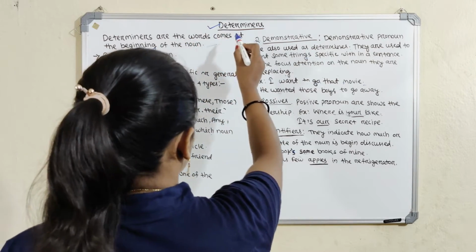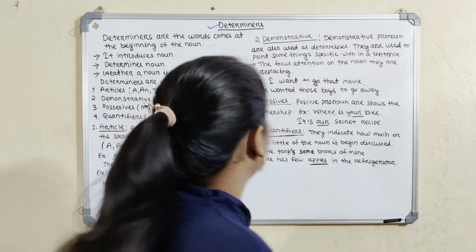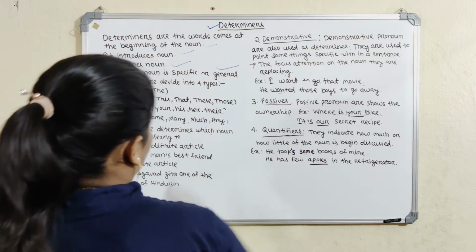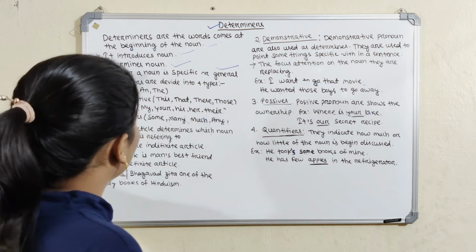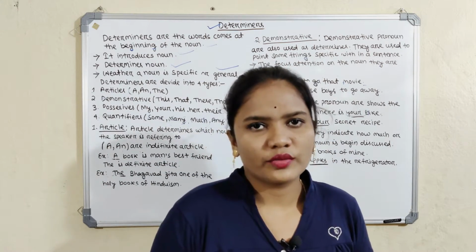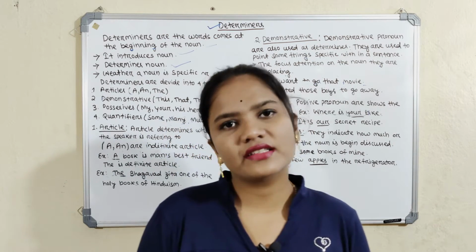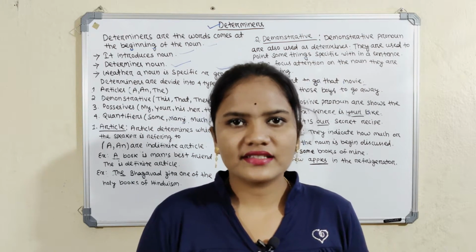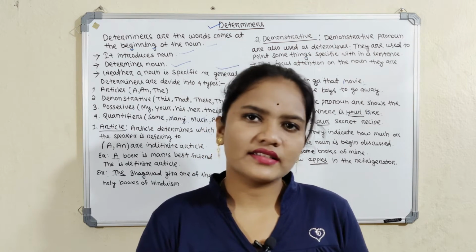It introduces the noun and determines the noun, so it is called a determiner. Whether the noun is specific or general does not matter, but it is always used at the beginning of the noun.